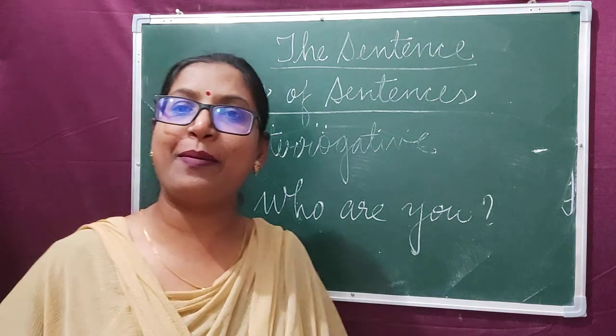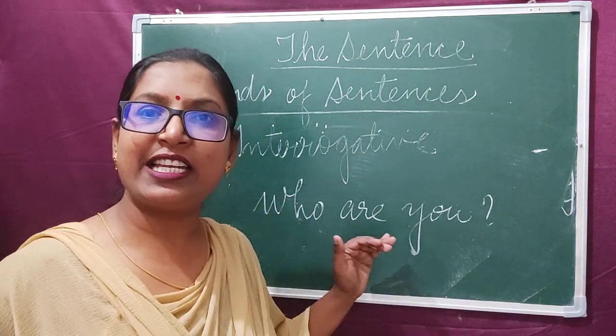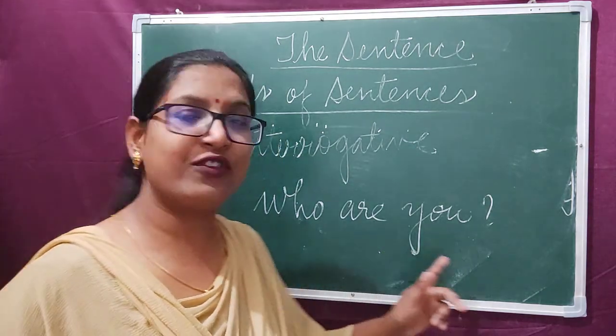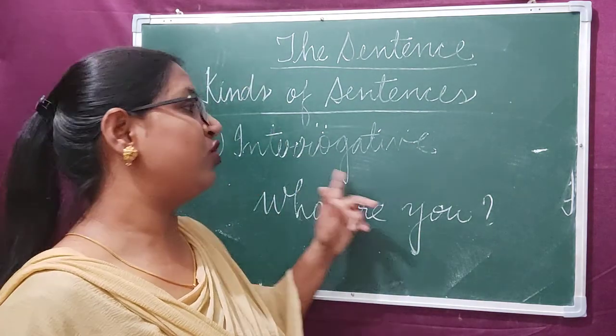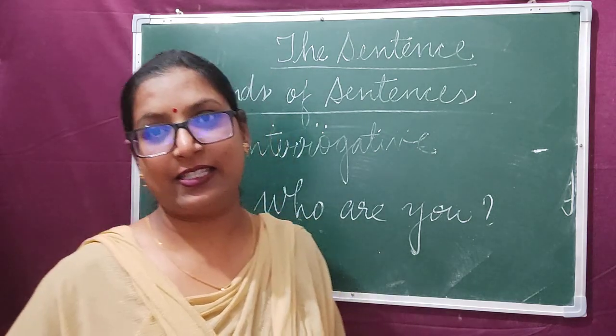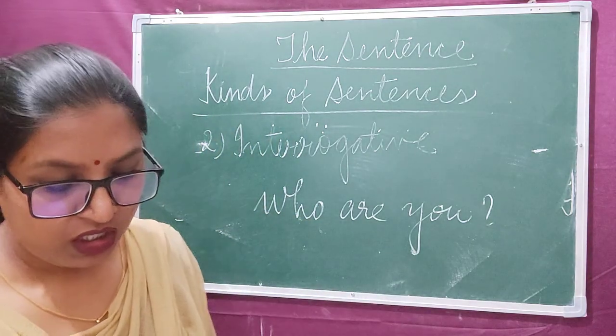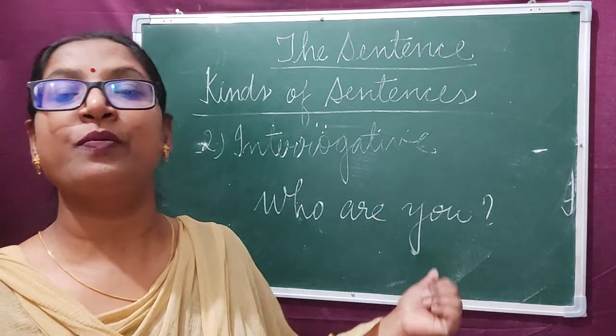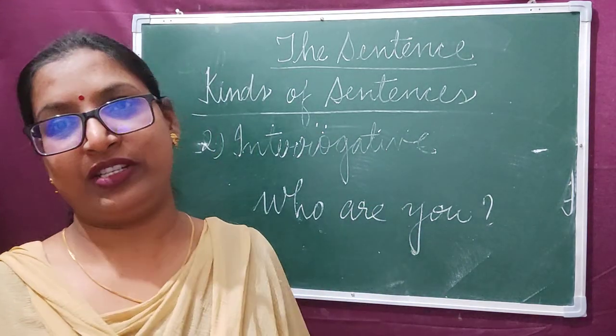Through this sentence, I am asking something. This sentence is used for asking question. So, what kind of sentence is it? It is interrogative sentence. Clear? So, always remember, interrogative sentences are used to ask questions.